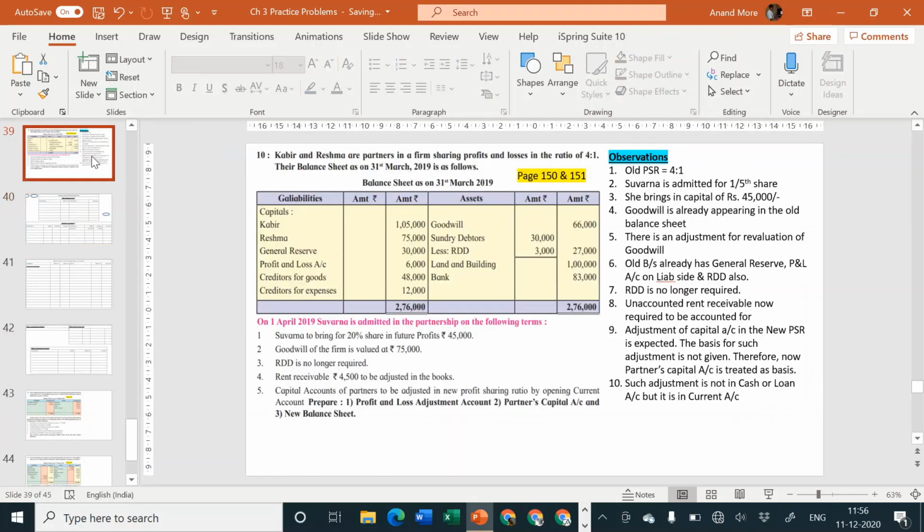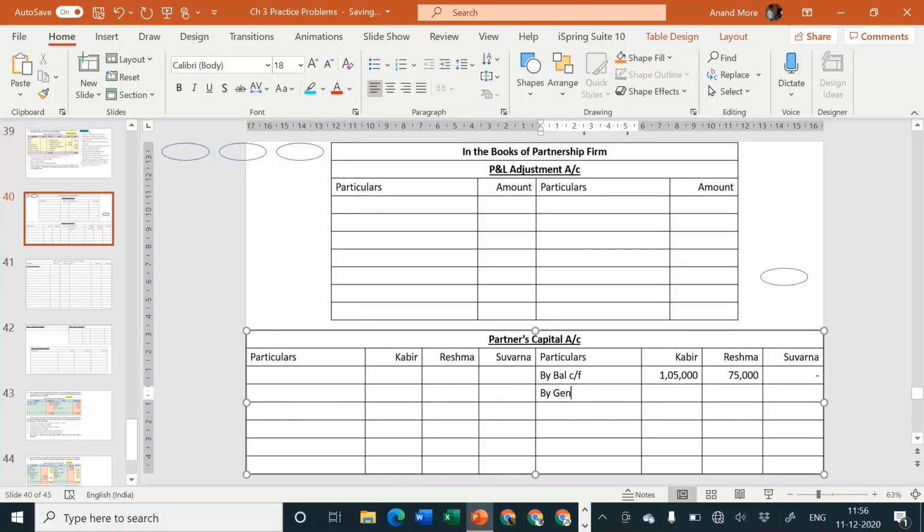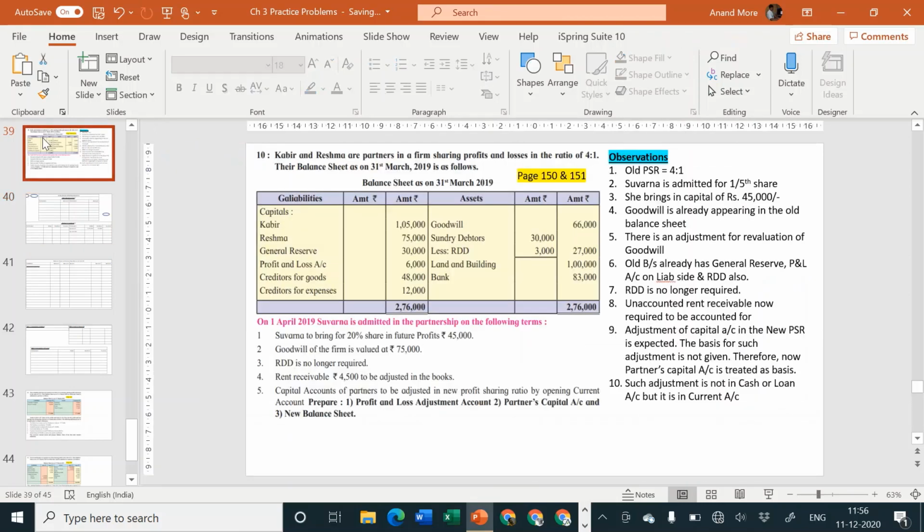Next, general reserve and P&L account, both of them are coming on the balance sheet liability side, so they should be transferred to old partners capital account in their old profit sharing ratio. So I'll consider 30,000 to be divided in the ratio of 4:1. Partners capital account credit side, by general reserve. The amount is rupees 30,000, to be divided in the ratio of 4:1.